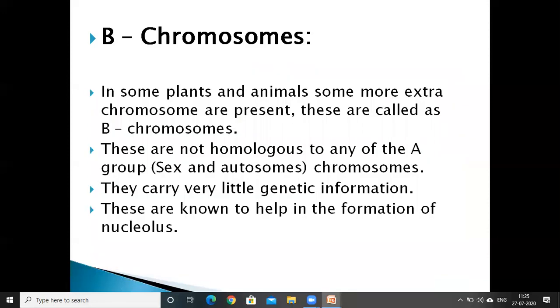Next, the third type of special chromosomes is the B chromosomes. The diploid set, that is autosomes and allosomes, are called A chromosomes. Besides these A chromosomes, B chromosomes are also present in some plants and animals. These B chromosomes are not homologous to any A chromosomes, that is, to the normal chromosomes. B chromosomes are commonly seen in those plants where cross-pollination takes place.